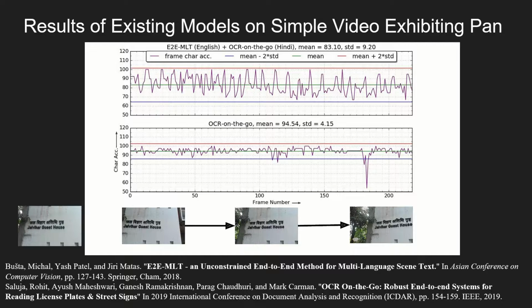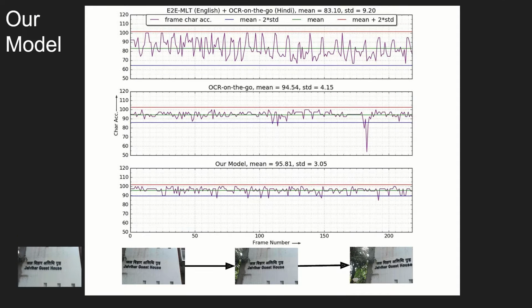We observe similar trend in another model. In contrast, our model has lesser standard deviation and higher mean for these different frames. And the output is also more stable.